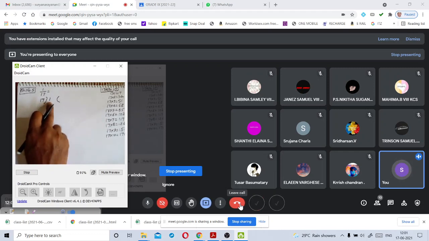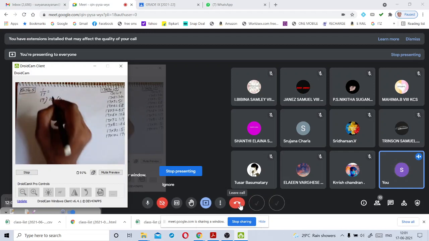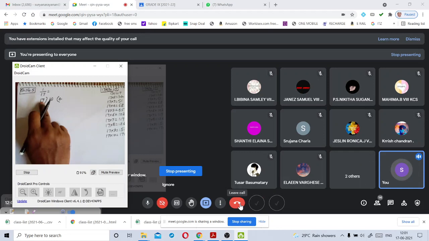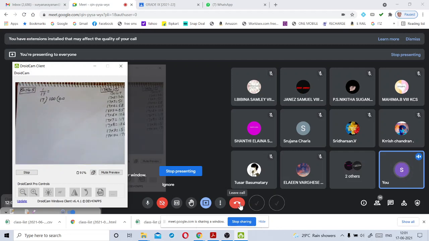See, 1 is a smaller number and 17 is a bigger number. We can't divide a smaller number by a bigger number. That is why we should keep 0 and a decimal point, and we keep 10 here. Even after keeping 0, it is a smaller number and 17 is a bigger number. So we need to write one more 0. To write one more 0, again we have to keep 0 here and one more 0 here.